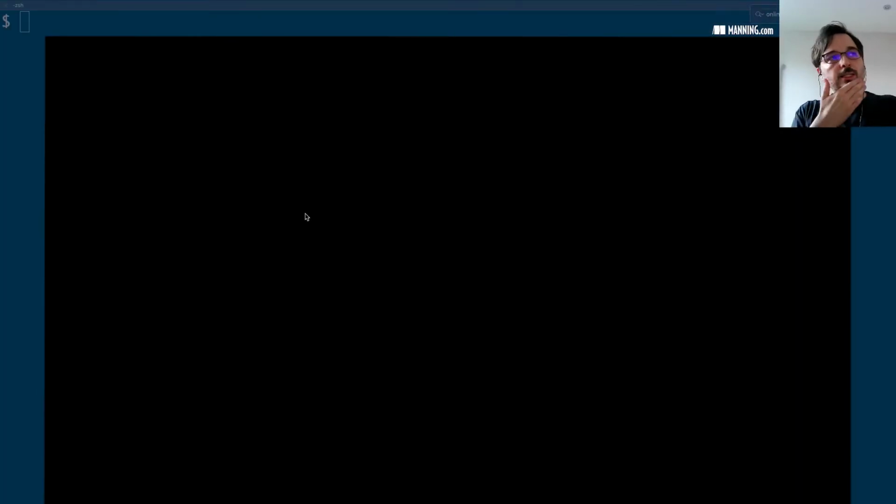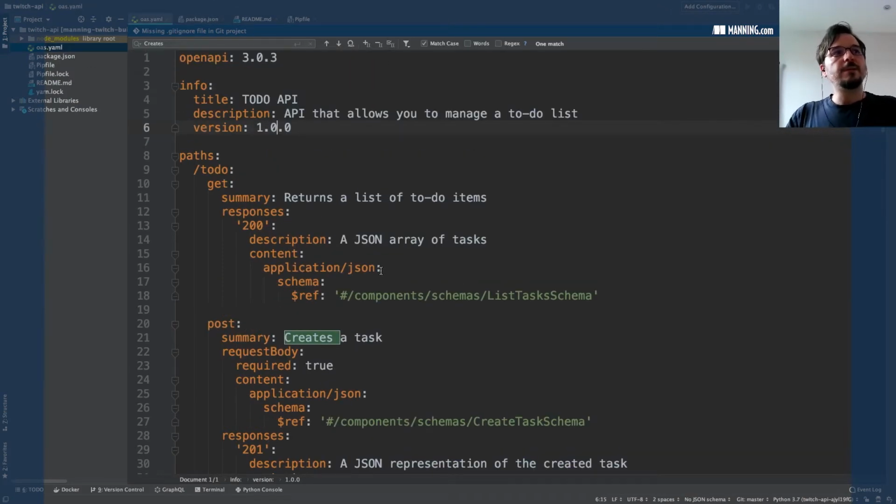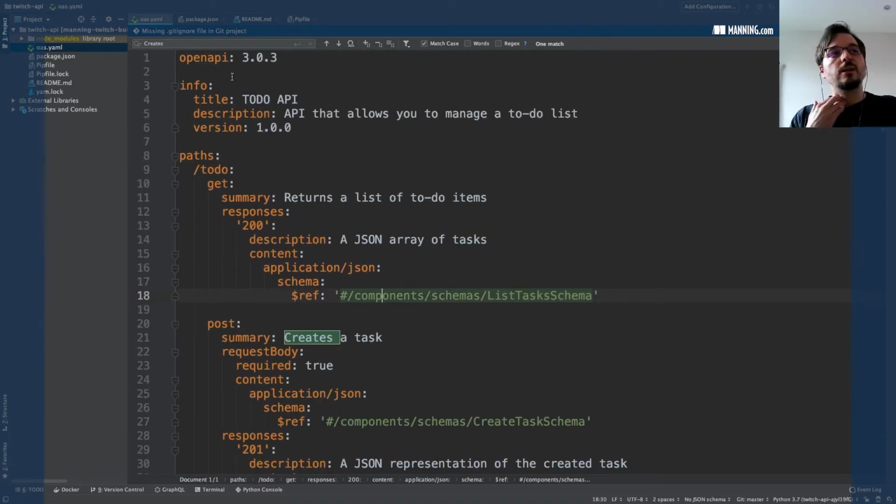So I'm going to show you the API with my development editor. The API is here. It's a very simple API for managing to-do items. Basically, it's going to allow us to create a task, to update or get the details of a task, and to delete the task. It's written in OpenAPI specification format version 3.0. The most recent version of OpenAPI is 3.1. If you can, you should be using that version. But this is an example that I have from a previous exercise, so just to avoid changing, it's using the previous version at the moment.